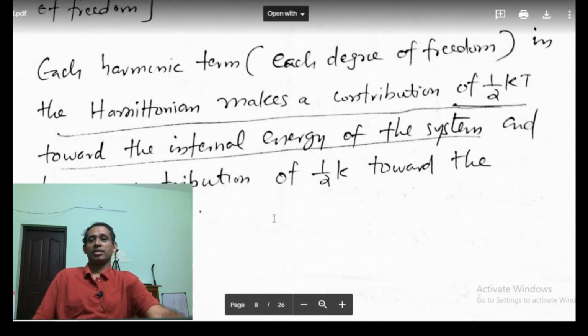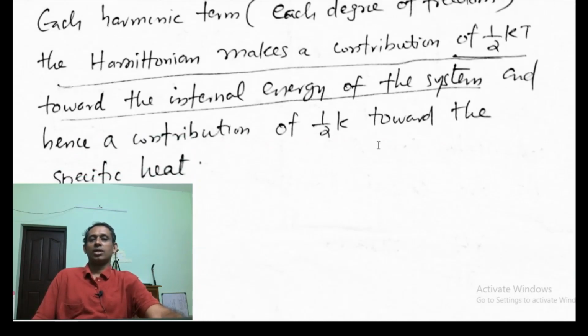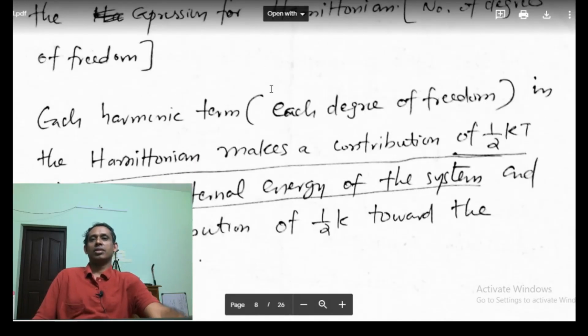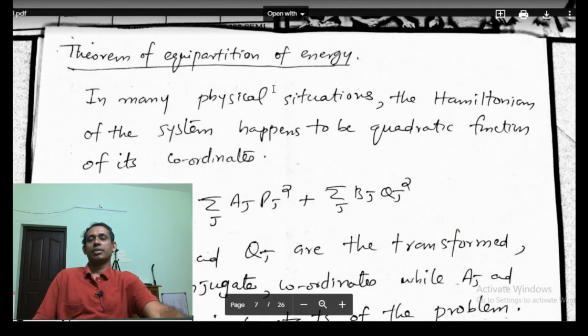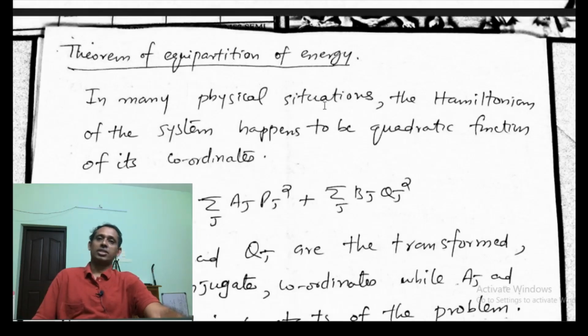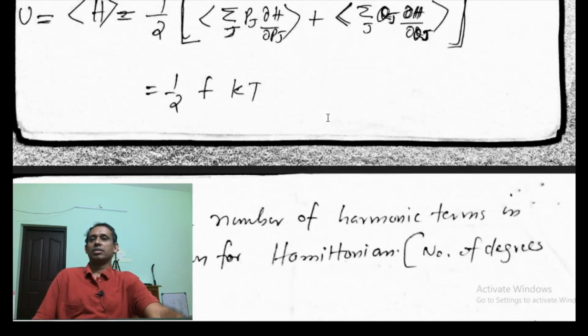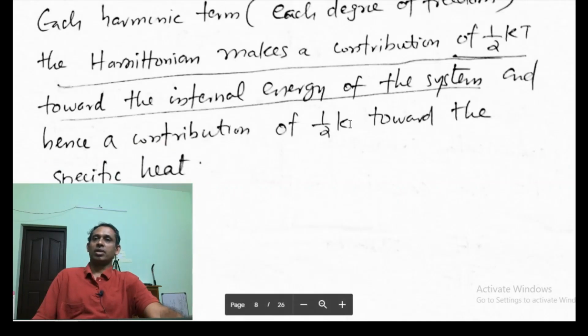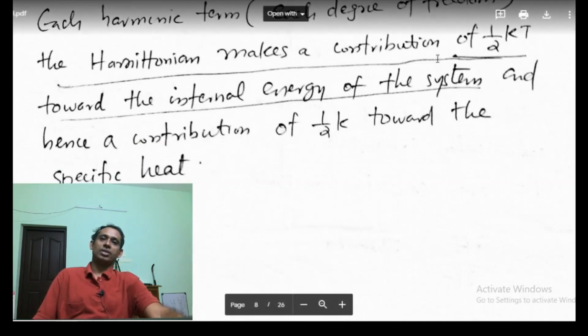So we can say it makes a contribution of half k towards the specific heat, because if I partially differentiate the energy with respect to temperature, I will get the specific heat. So specific heat will be half k for each degree of freedom, each square term, each harmonic term. This is what the theorem of equipartition of energy is telling us. Each square term contributes half kT towards internal energy and half k towards the specific heat.